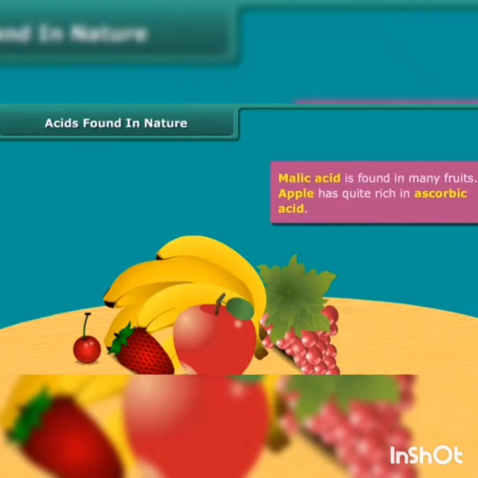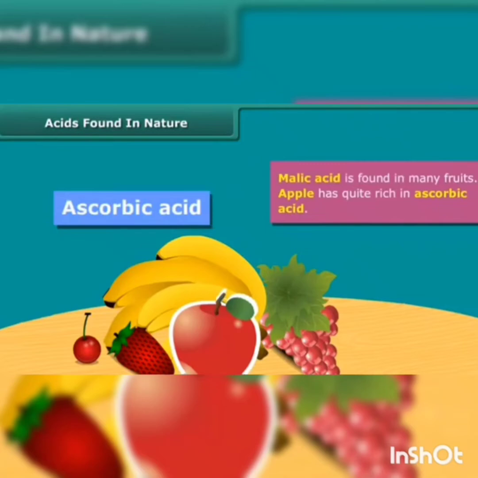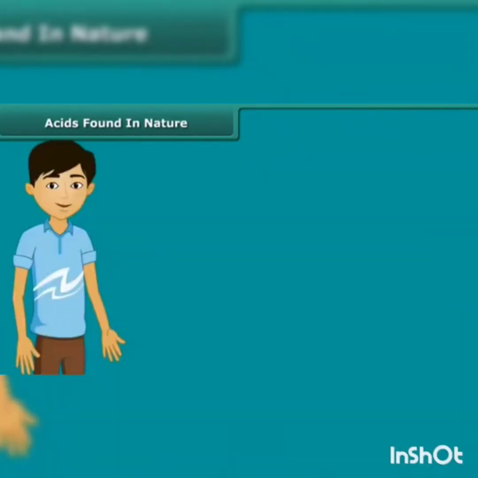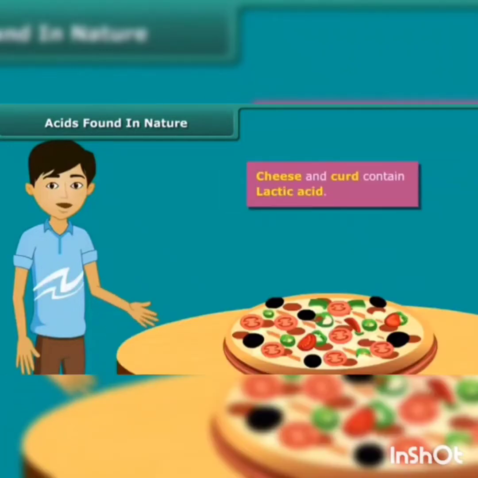Apples are quite rich in malic acid. Here we know that different food items contain different types of acids. Most of us like to eat more cheese in pizza. Cheese and curd contain lactic acid.